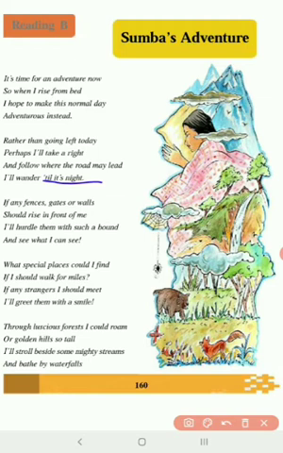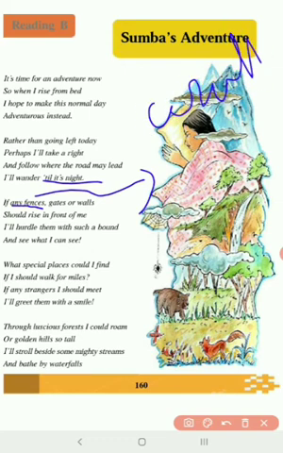If any fences, so when she wanders, when she simply goes aimlessly, if she comes across any fences, means fencing, wall, compound wall that divides or segregates a particular piece of land or particular large tract of land. That's what we call as any fences. If any fences, gates or walls should rise in front of me, then what she will do, I will hurdle them with such a bound. Hurdle means jump, to jump over.